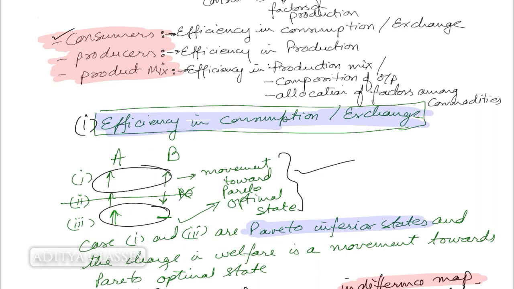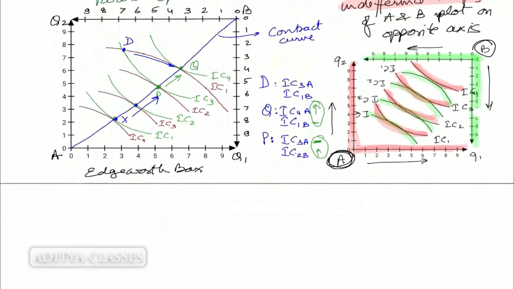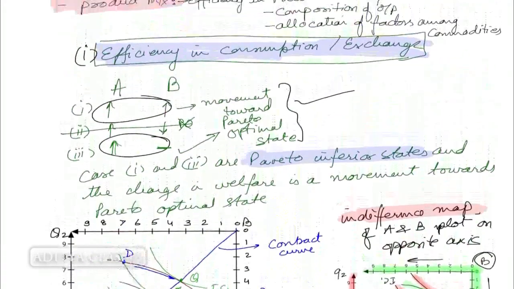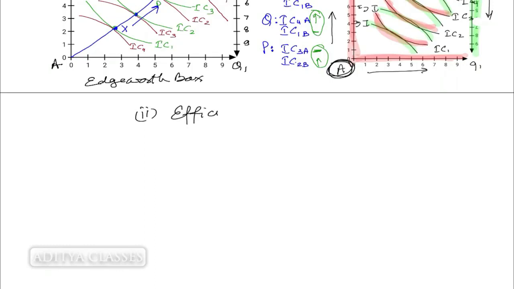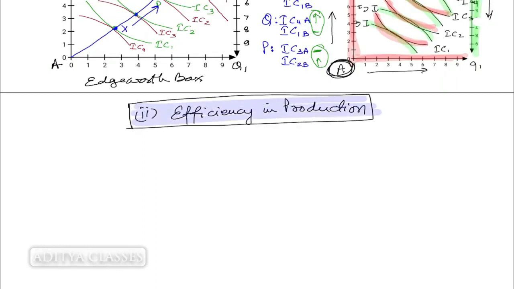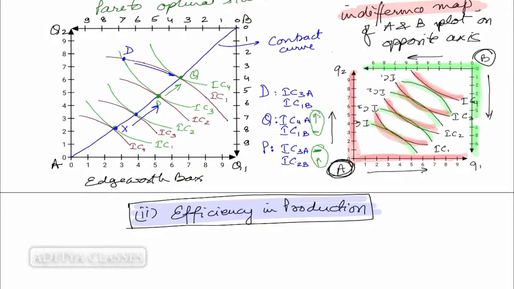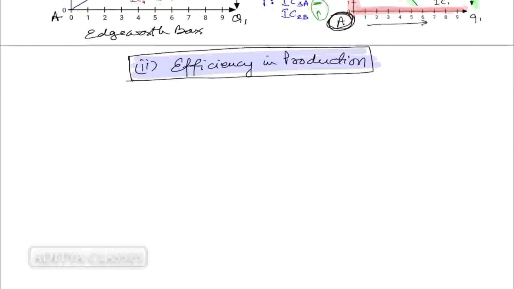Second case is efficiency in production. For efficiency in production, it should be a quick ride for us, because we'll see that again we'll be making use of the Edgeworth box for efficiency in production also. So let us start with efficiency in production. This is our second issue, efficiency in production. As I told, again I'll be making use of the same Edgeworth box. So let us construct an Edgeworth box and then we'll see what are the differences between efficiency in consumption and efficiency in production. So let me first plot this Edgeworth box.